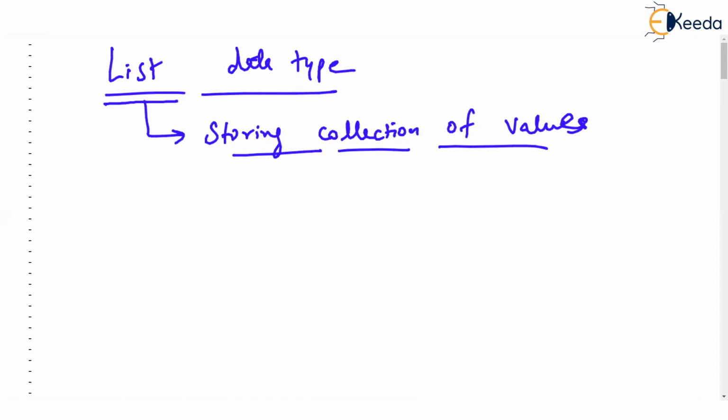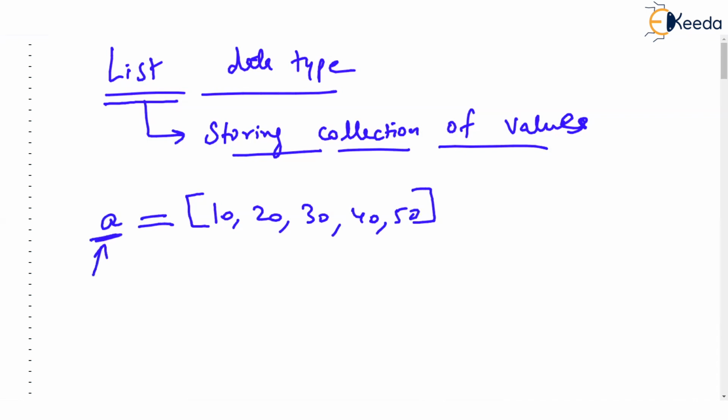Let's say you have 5 values and you want to store them. Then you simply write those 5 values in square brackets, separated by commas, and assign some name to this. Maybe we assign A as the name. Then this A is a list, and we say A is a list storing these values. But the important thing is this square bracket. This square bracket makes it a list.